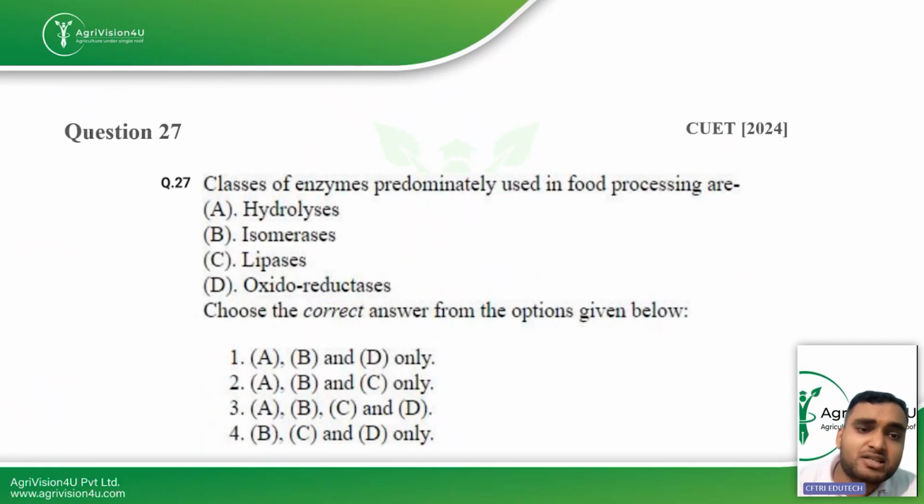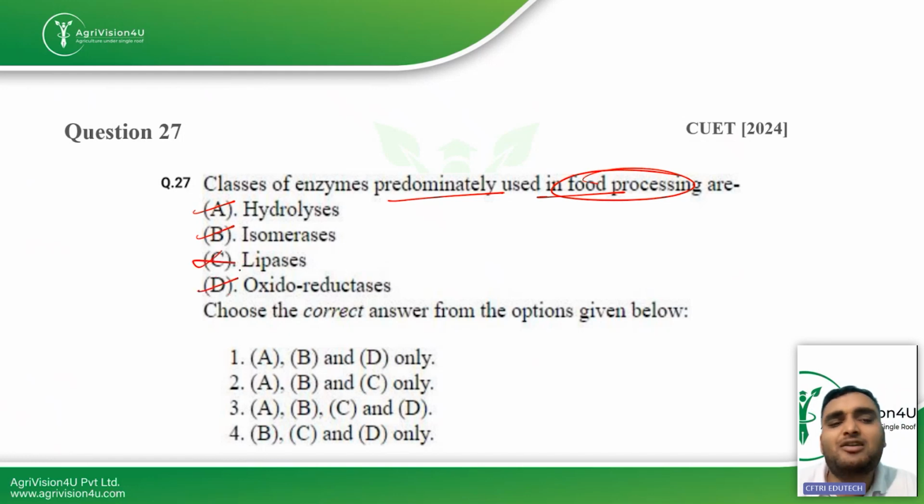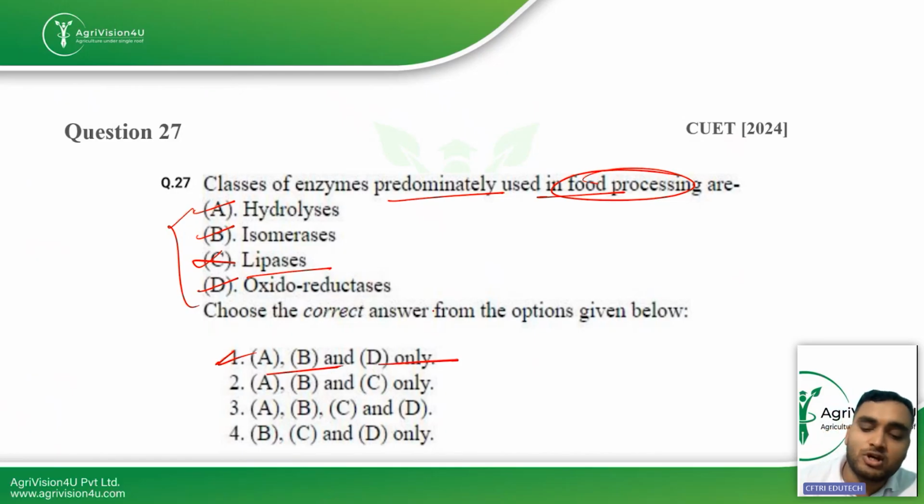Then, classes of enzymes which are predominantly used in food processing. Hydrolases are being used, isomerases are being used, oxidoreductases are also used, lipases are not that much used. So these three enzyme classes are commonly used in food processing. So A, B, and D, which is the first option, is the right answer for this question.